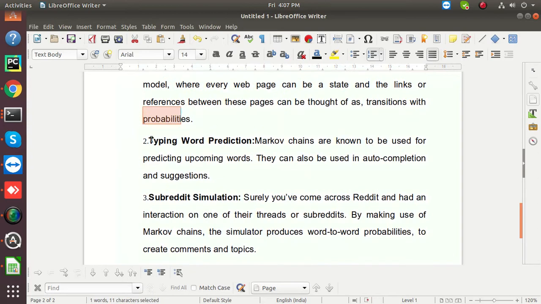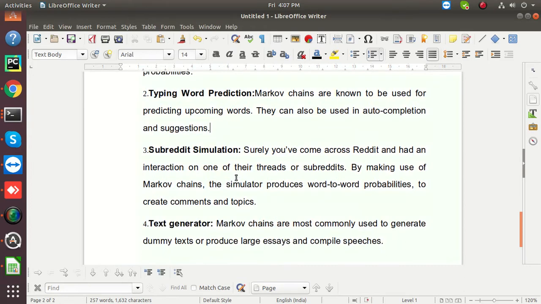And it can also be used in typing word prediction. These are known to be used for predicting the upcoming words. They can be used in auto-completion and suggestions.